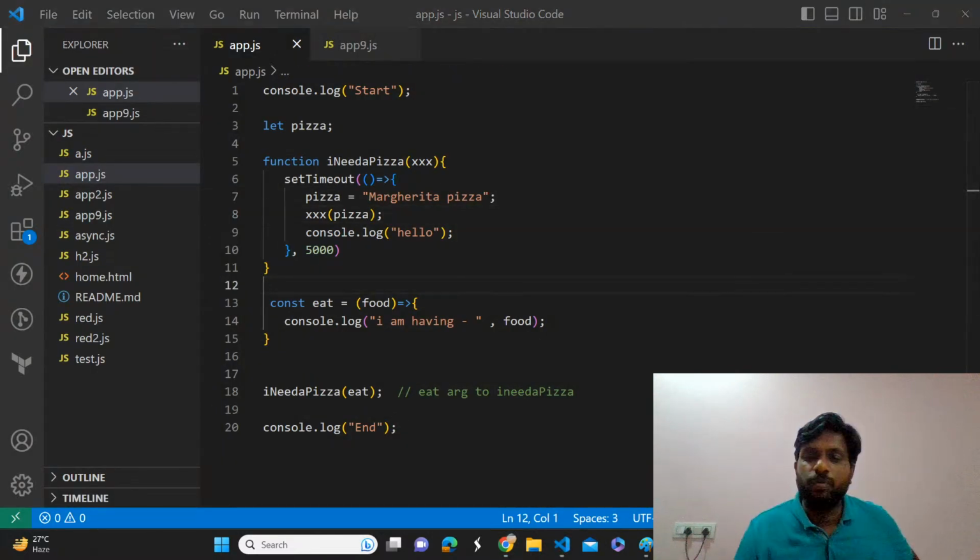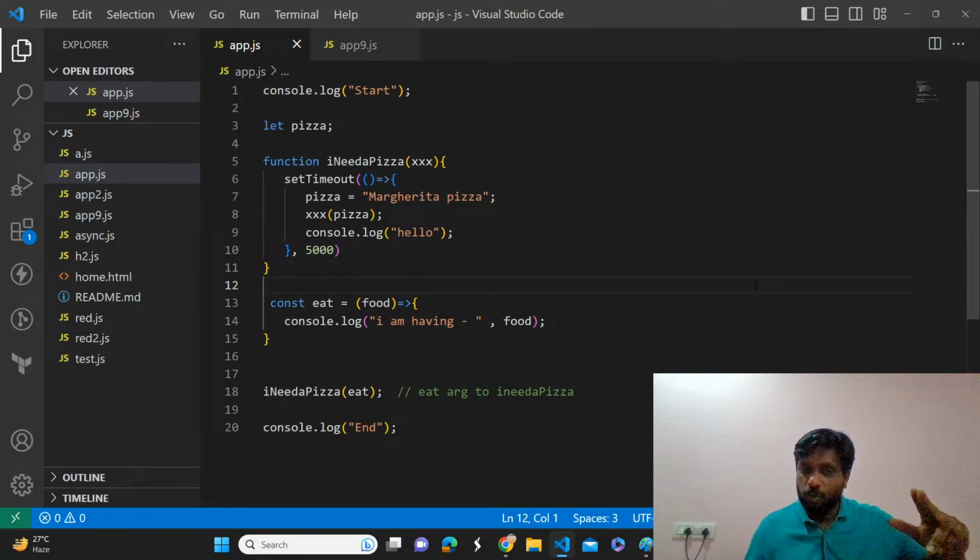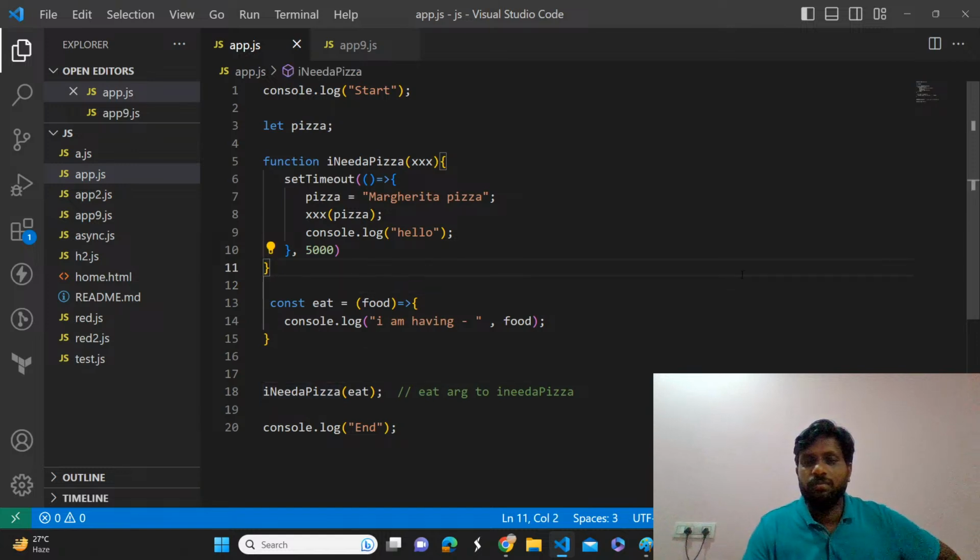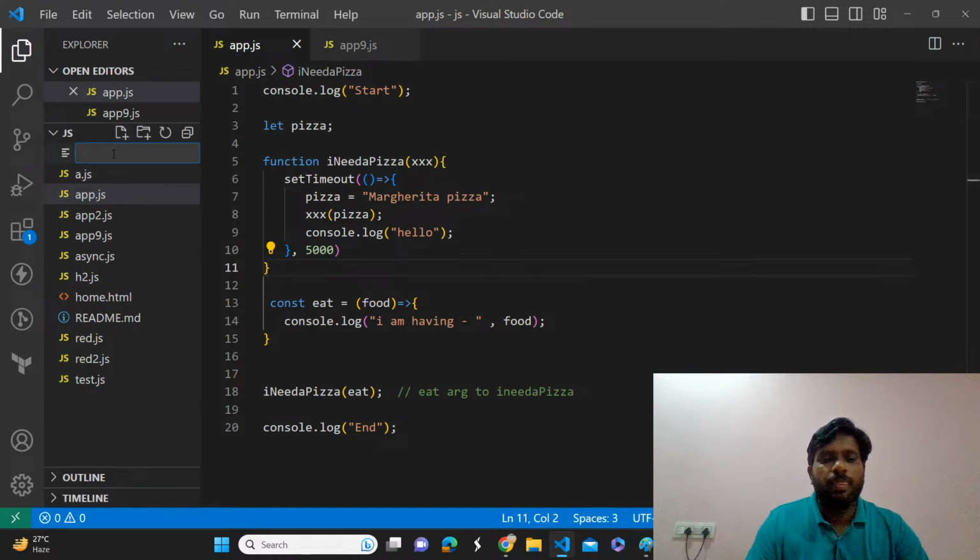Everyone, just focus again. Can I write the code from the beginning, or can I explain through this code? Sir, you can create another file. Okay.